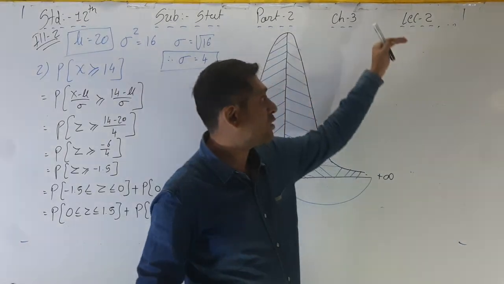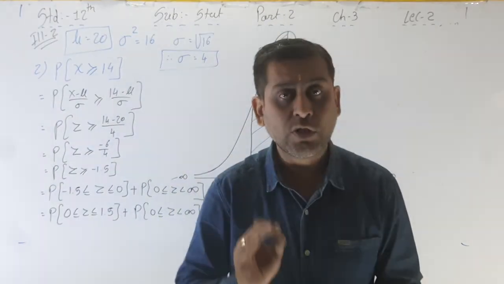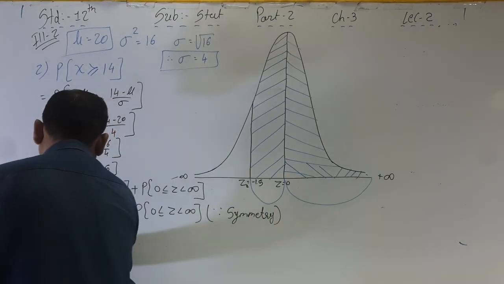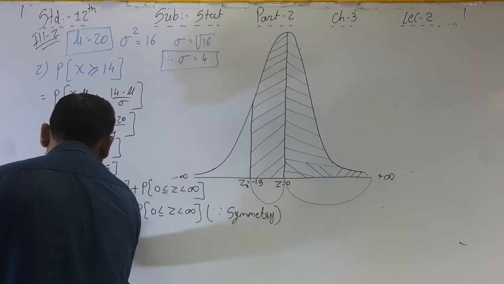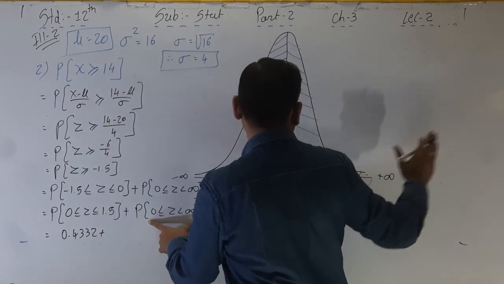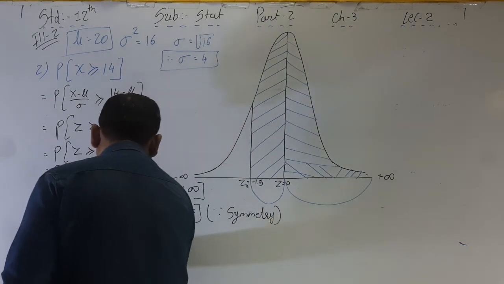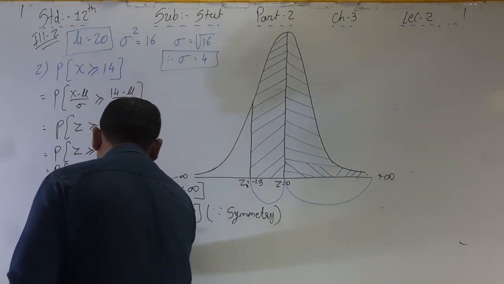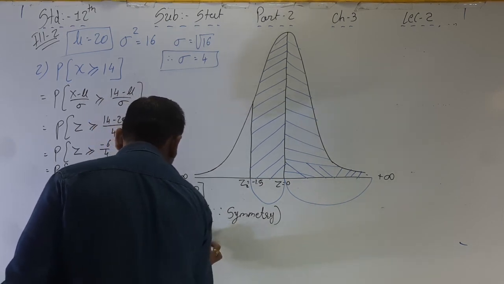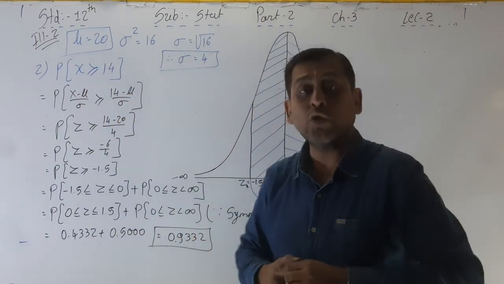And what is the value of 0 to 1.5? Again we have to see the table. See the table, the 1.5 value is 0.4332. So here the probability is 0.4332, and here the probability of 0 to infinity is compulsorily 0.5. So the final answer is 0.9332. The same answer is there in both the sums, both the cases.